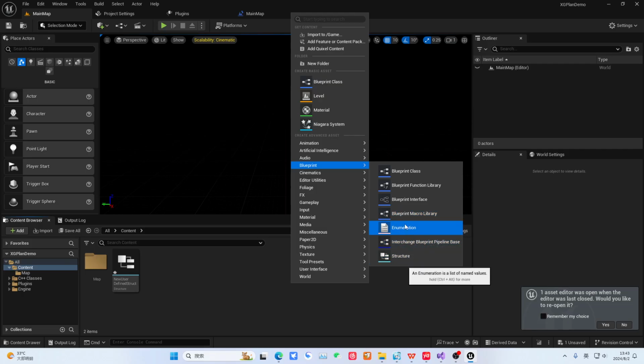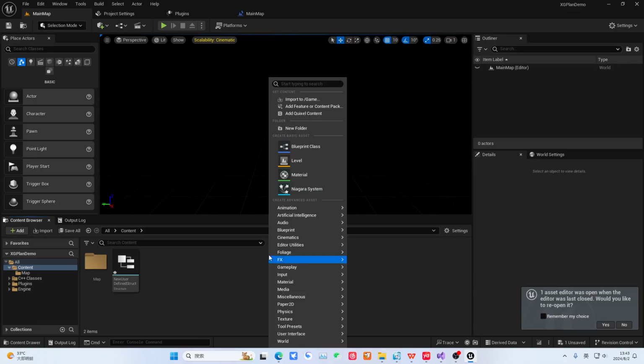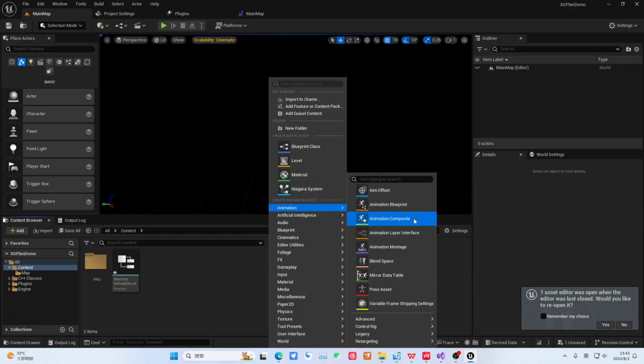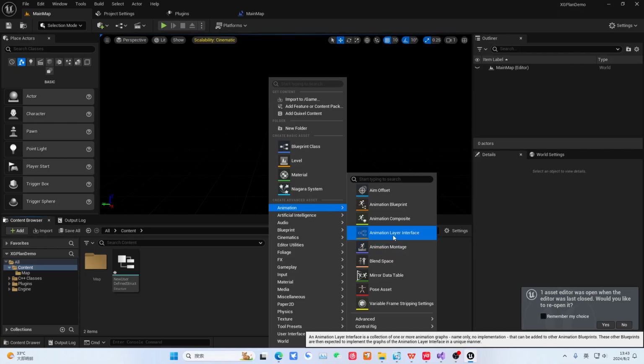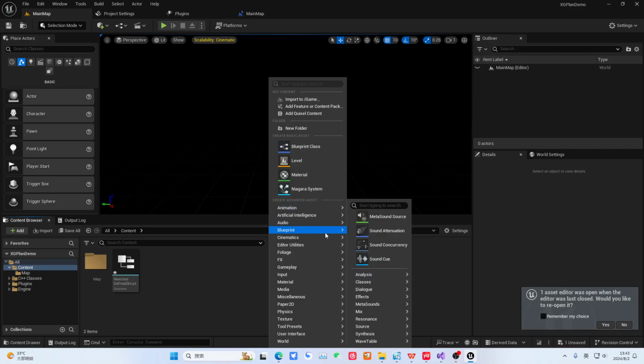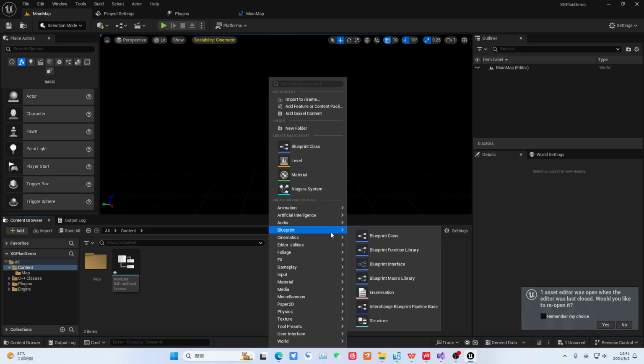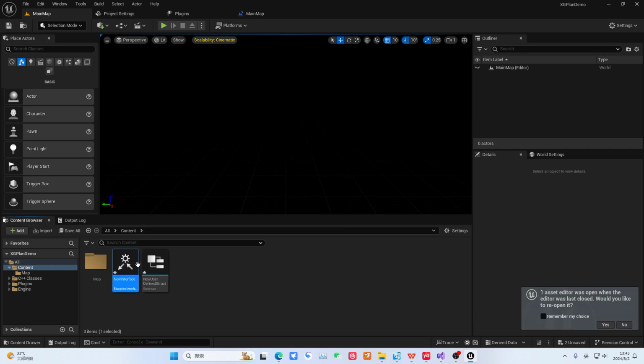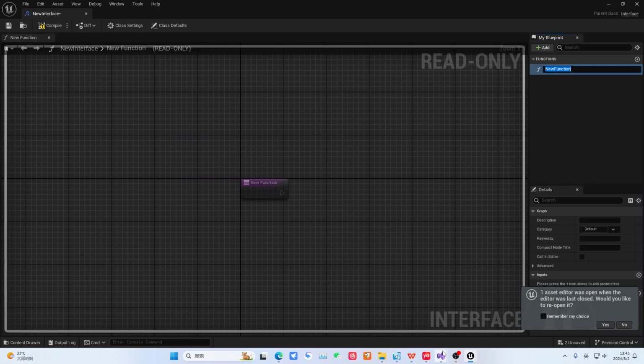The interface is actually very clear. What is an interface? You should have written interfaces in Blueprint as well, right? Let me find the blueprint and take a look. Okay, I remember there is an interface in the animation blueprint. Animation layer interface. This blueprint interface is the interface within the blueprint.